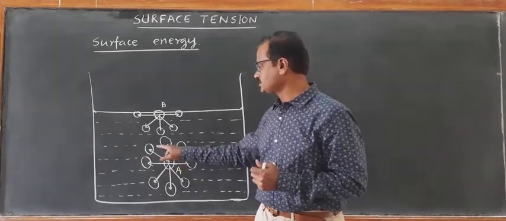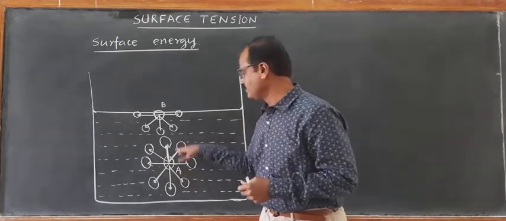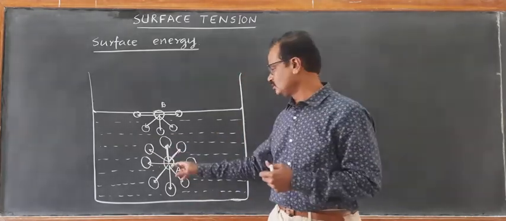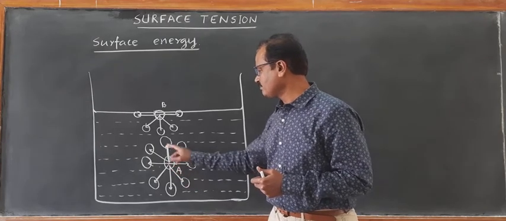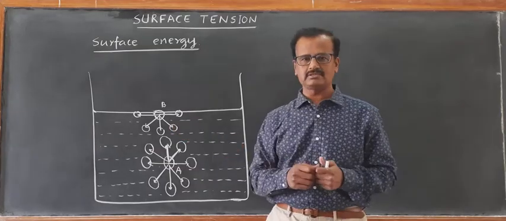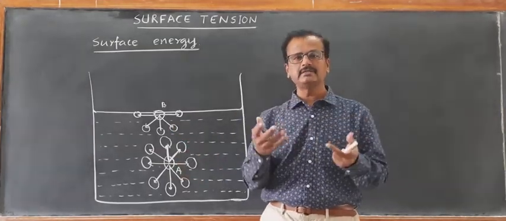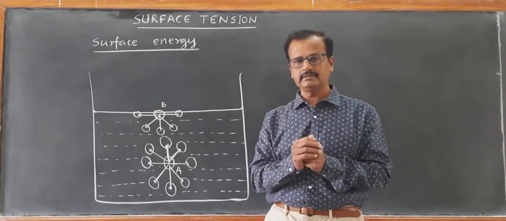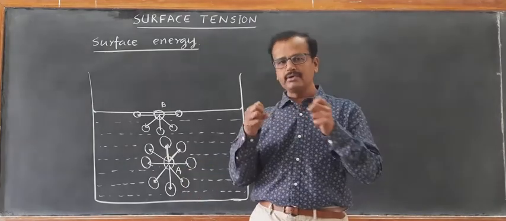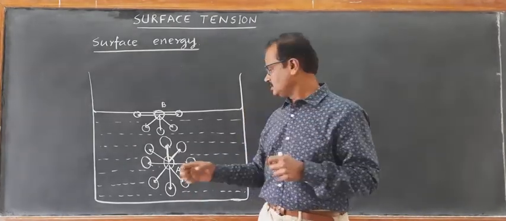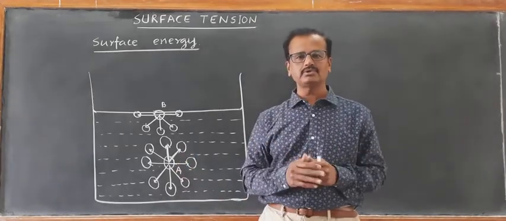The arrow marks I have shown here are the forces of pull by the neighboring molecules. So molecule A is being pulled by attractive forces from all the neighboring molecules. Here I have shown only a two-dimensional picture; you have to imagine a three-dimensional picture. All the molecules in the neighborhood are pulling that molecule, so the net force acting on it is almost going to be 0.